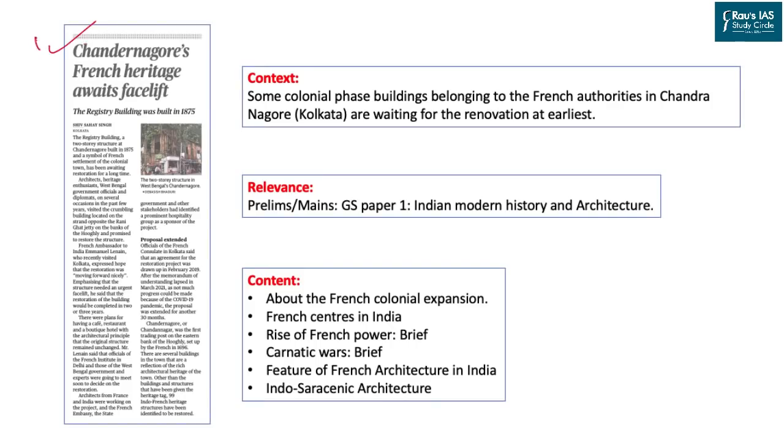This article appeared on page one of the Delhi edition of The Hindu newspaper and talks about colonial architecture with respect to French architecture and its revival or renovation. The context says that some of the colonial buildings belonging to the French authorities, located in Chandranagar in Kolkata, are awaiting renovation at the earliest.